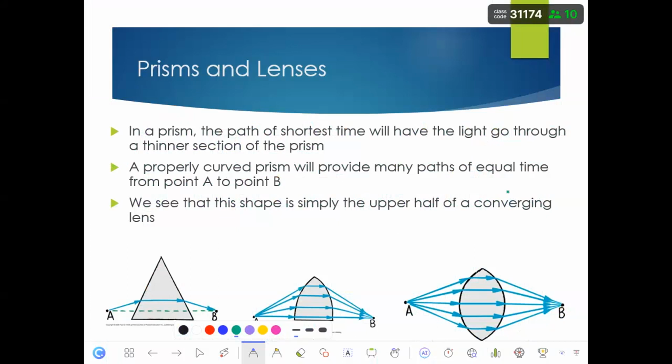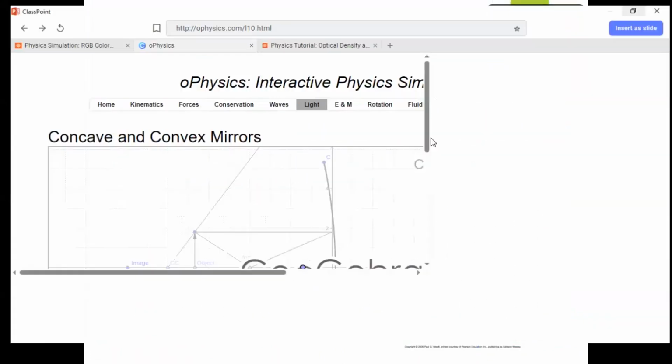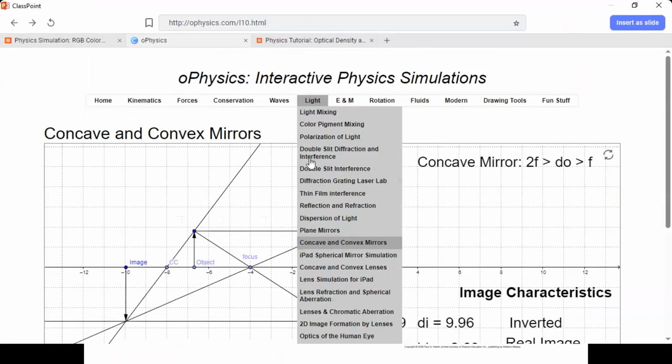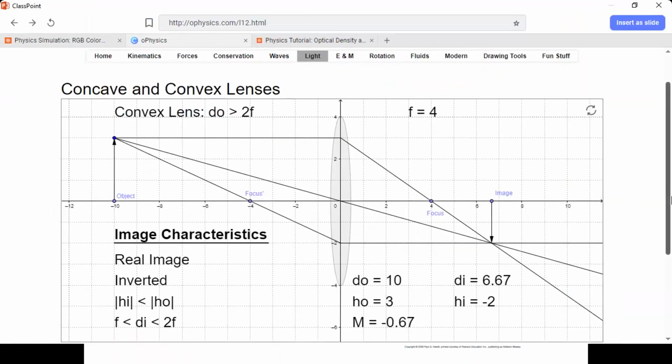So first, again, allphysics.com, I go to the light, and then I start with convex and concave lenses. This is a convex lens, and how the convex lens is created.